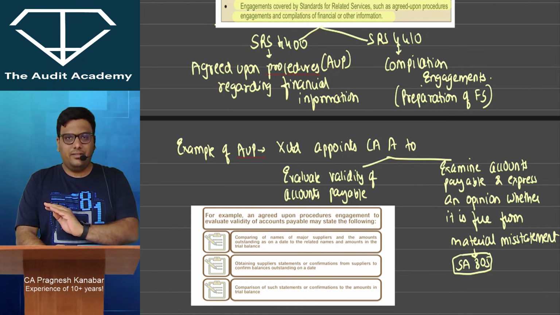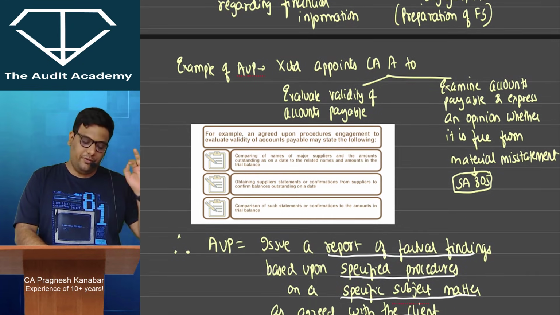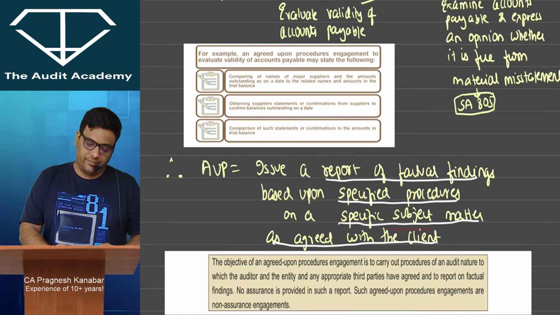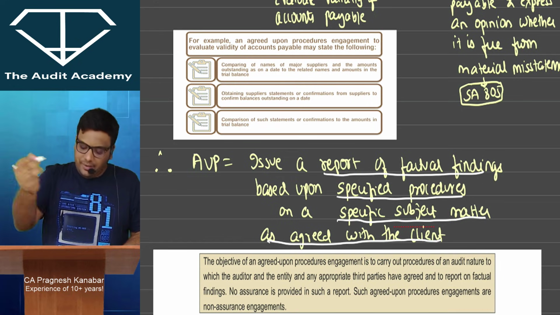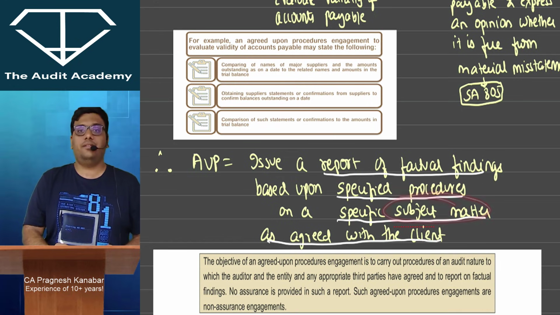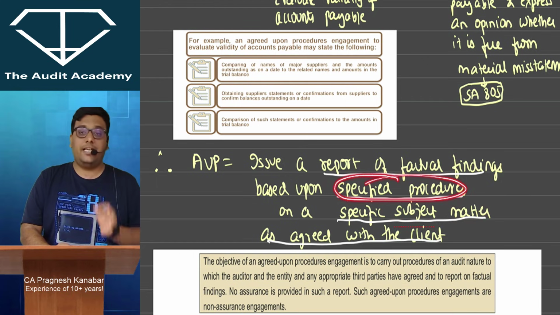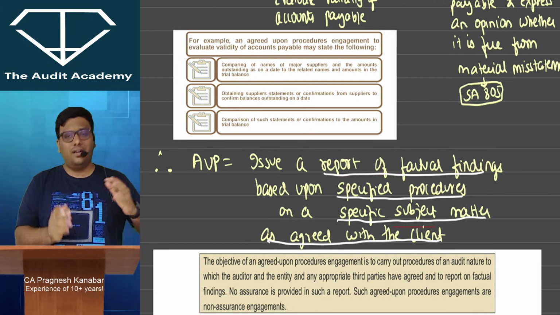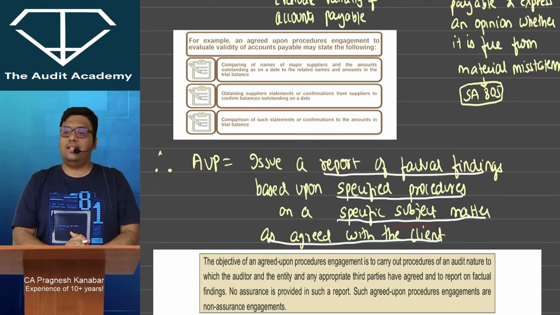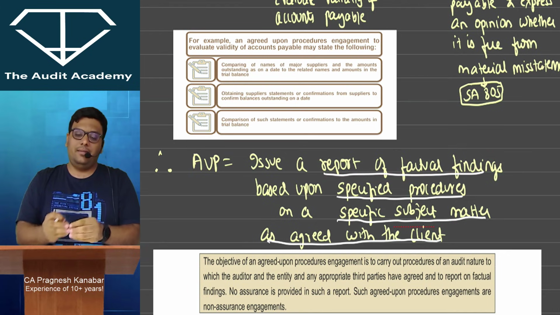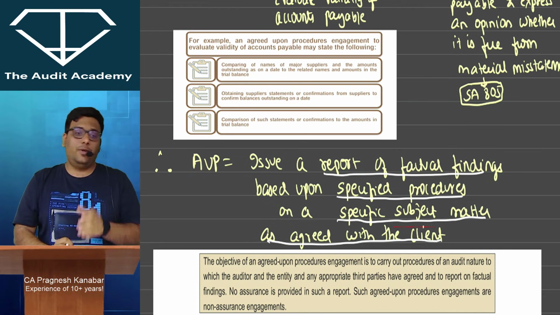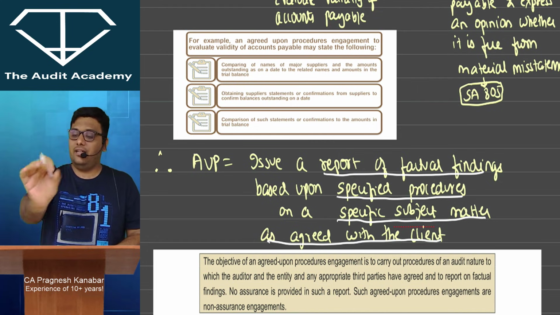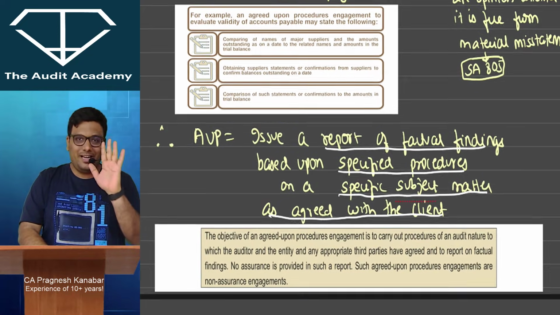4410 is something different, I will come to that later. SRS 4400 talks about AUP, agreed upon procedures, and within an AUP the client will tell me this is the subject matter and these are the procedures expected from me, and I will just give a report of factual findings as agreed with the client or two or three third parties of the client. Let us say the client and the investor both come to me and tell me that XYZ work you are supposed to do. No opinion is expected, just give a report of factual findings. Then I will give a report which will be used by the client and the investor of the client. Understood? That is agreed upon procedures.